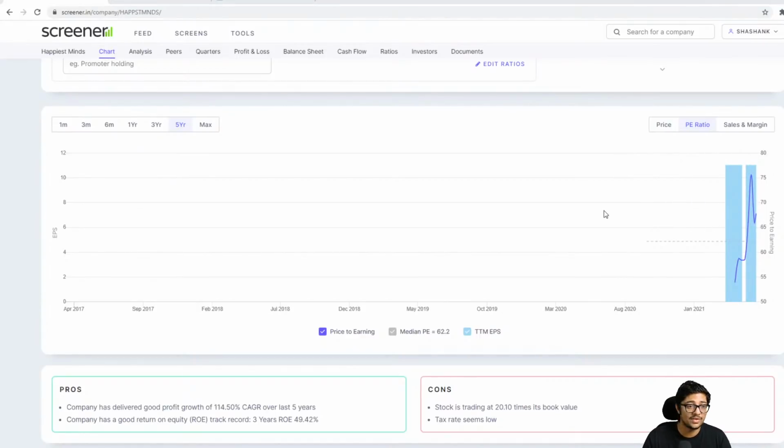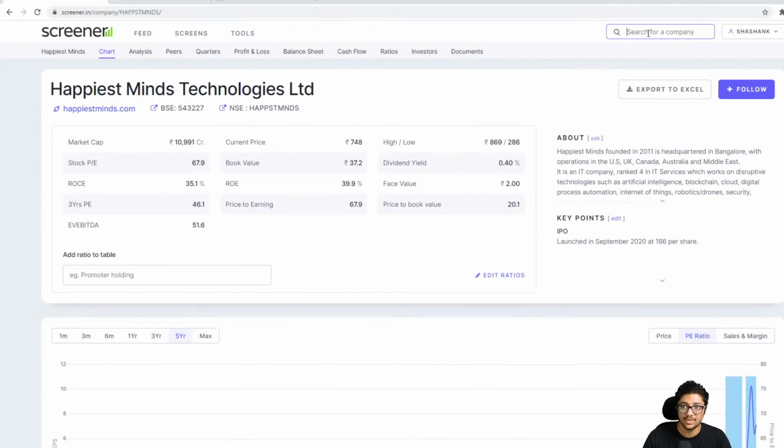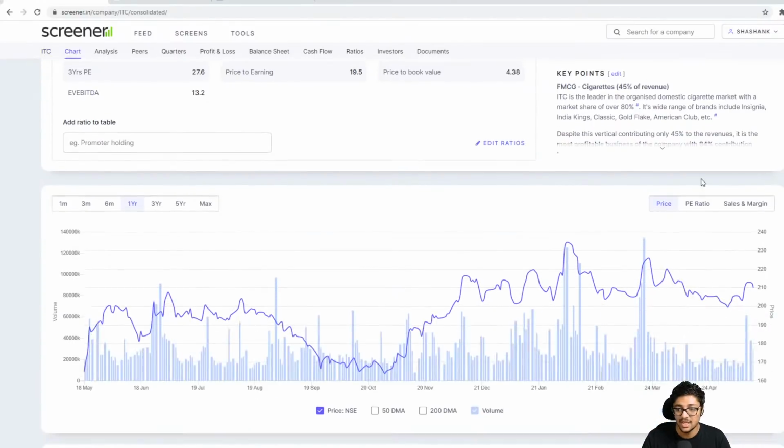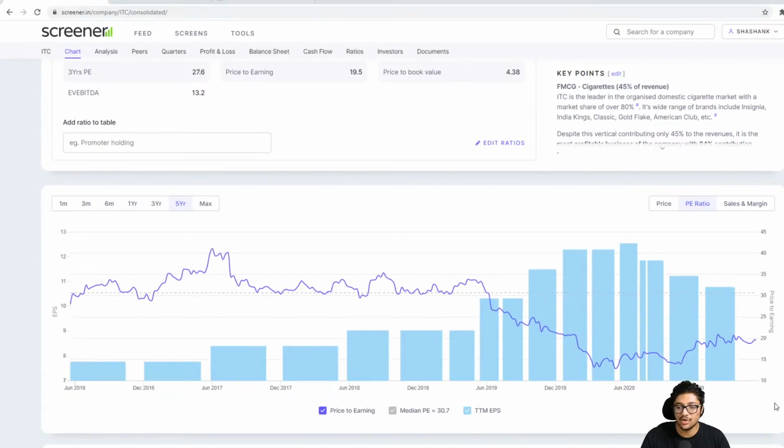To make it simpler, because this stock does not have history, let me show you some other stock, say ITC, that has been there for a very long period of time. See how ITC is up and down. You don't know when it is good. Click on PE ratio and you will see the median PE ratio, the gray line in the middle, is right now somewhere around 32, but ITC is trading at 19.7. This would say that ITC is slightly undervalued.